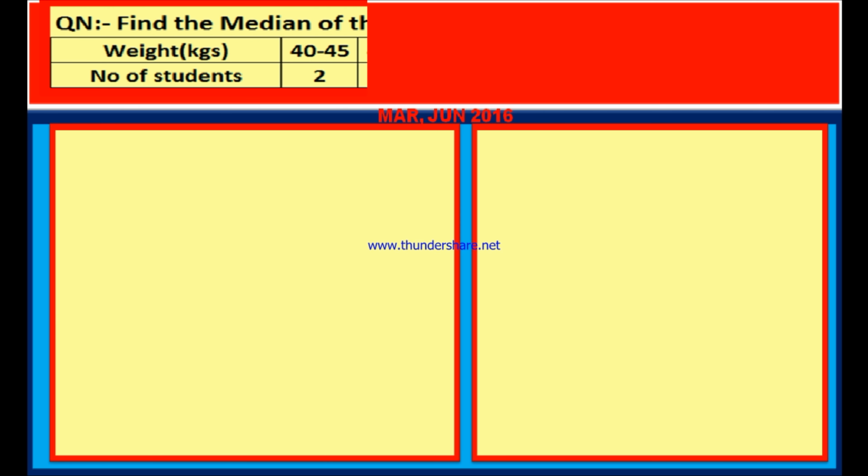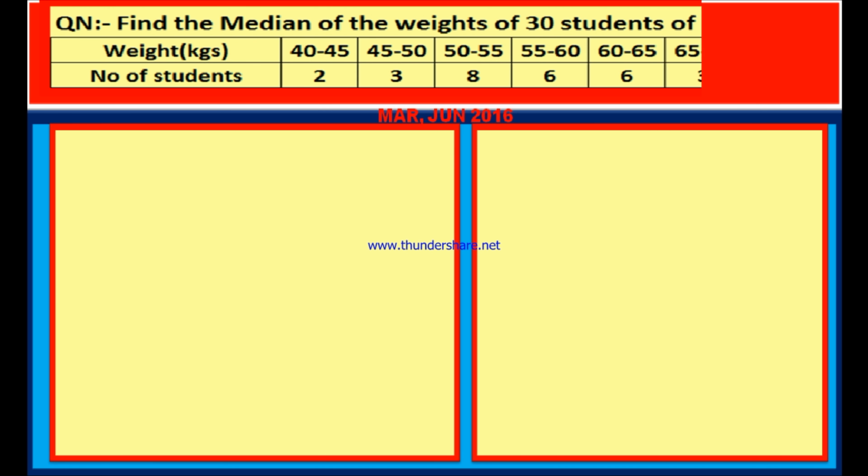Here is the first question. This question appeared in March and June 2016. Find the median of the weights of 30 students of a class.